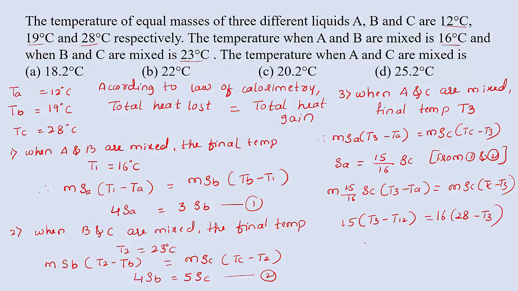Calculating, we get 31 T3 equal to 628. Therefore T3 equals 20.25 degrees Celsius. This is the temperature when A and C are mixed. Option C is right.